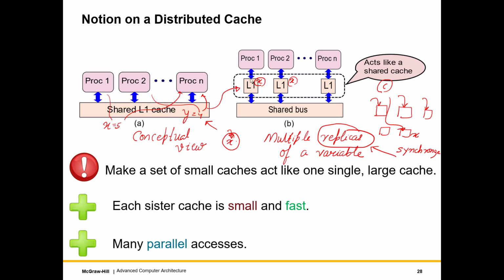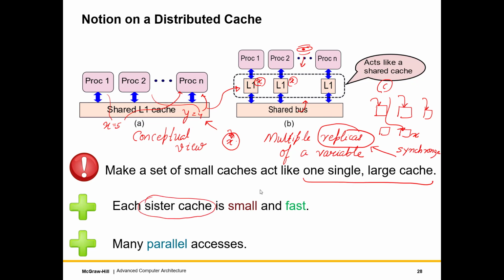So I need to make a set of small caches designed in this manner, which of course is very different from a multi-bank design, act and look like one single large cache to an outsider. An outsider would be somebody who is, let me draw an eye, looking at it from here or looking at it from here. And of course, the L1 caches might be connected with a shared bus, which is just a set of copper wires, or they can be connected via an NoC as well. That's not important. So each of these L1 caches is called a sister cache.